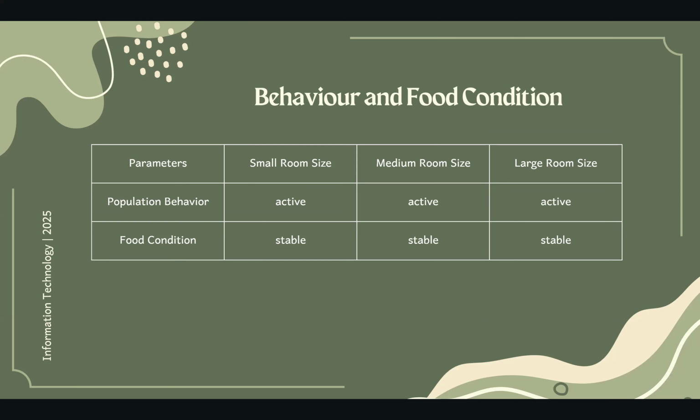Next is behavior and food condition. The parameters are population behavior and food condition. For the small room size, the population behavior is active and food condition is stable. For the medium room size, population behavior is active and food condition is stable. And for the large room size, population behavior is the same, active, and the food condition is stable.